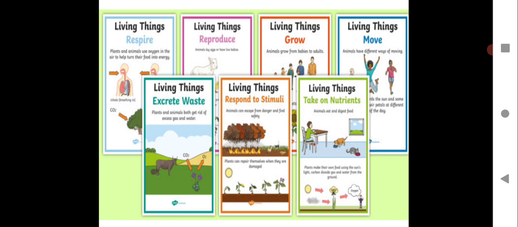Not all the food which we eat will give us energy. Some part of the food goes as waste, and that has to be eliminated from the body, and that excretion process is shown by living organisms. Non-living things will not excrete, they will not reproduce, they will not move.